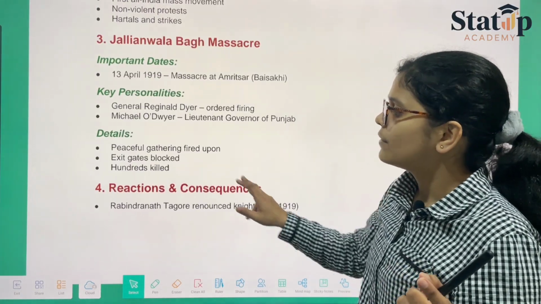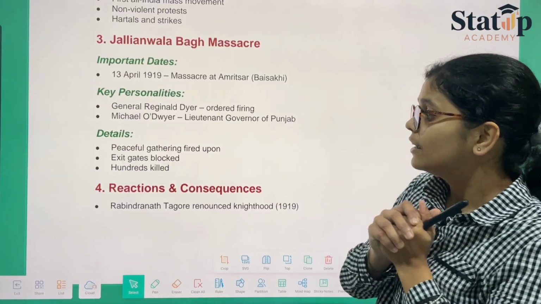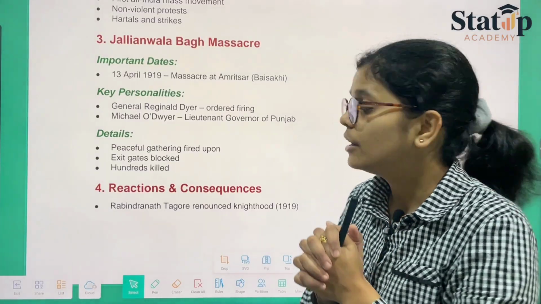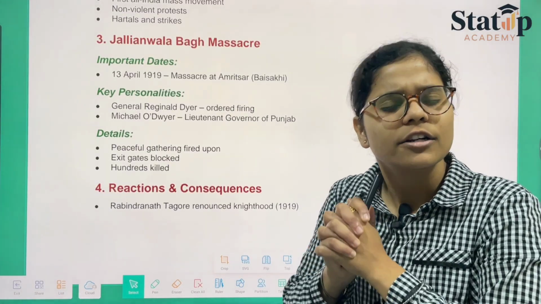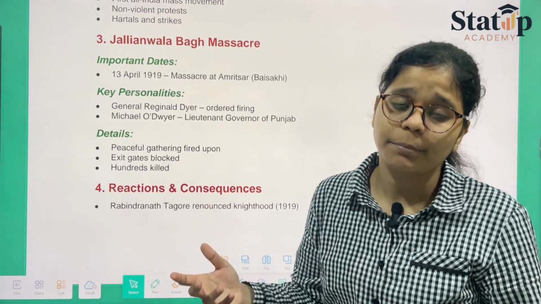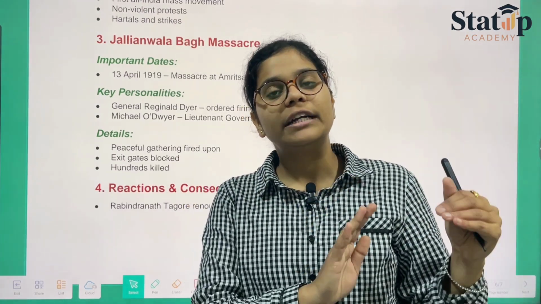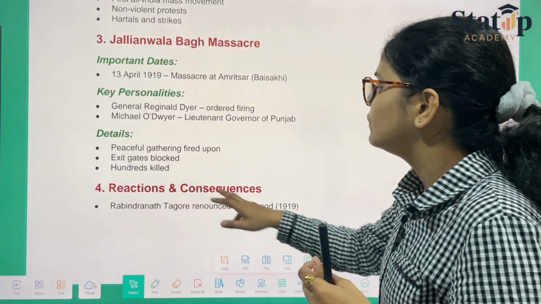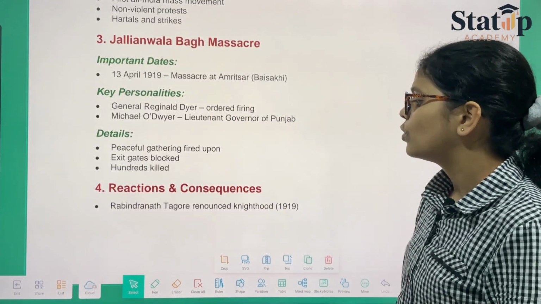Here we have certain details: a peaceful gathering was fired upon, exit gates were blocked, and hundreds of lives were lost. They say hundreds of people, but there were thousands, because proofs have been destroyed. Then we have the reactions and consequences.